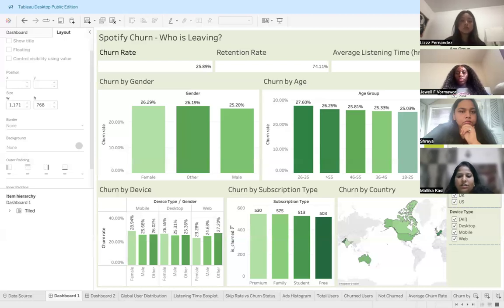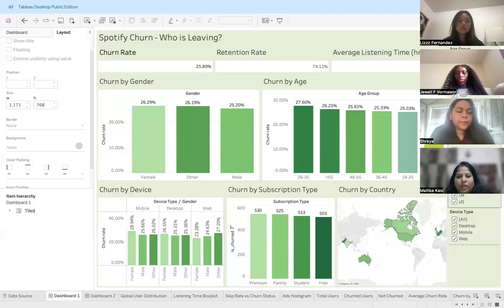reduce churn. And the third part of the bottom dashboard is the churn by country, and the churn patterns differ across regions. Developed countries like the US and UK maintain higher user retention due to brand trust and affordability, while emerging markets show higher churn because of cost sensitivity, language diversity, and strong local competitors. Tailoring the content and the pricing to local tastes, cultural trends, and purchasing power can enhance global user engagement and minimize the churn.